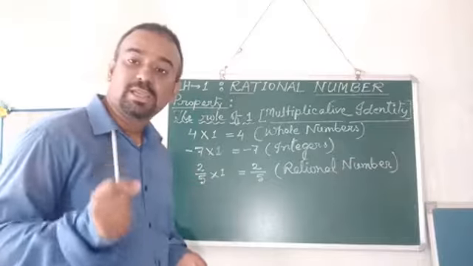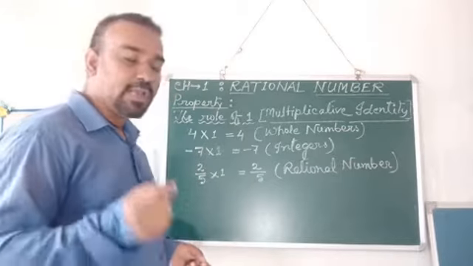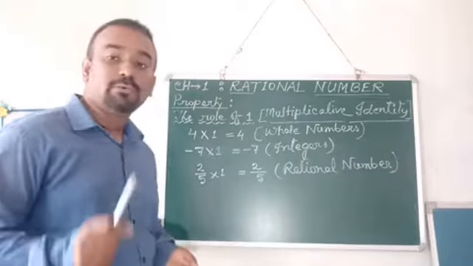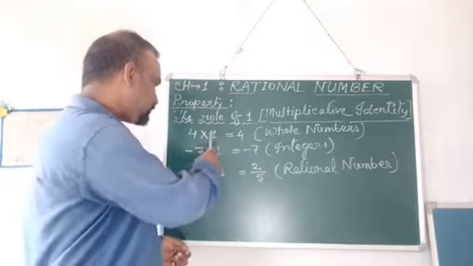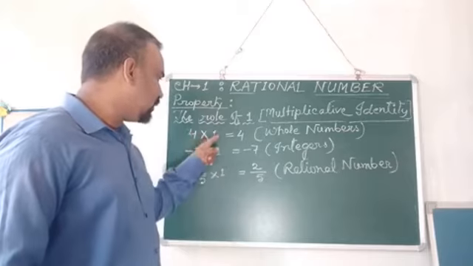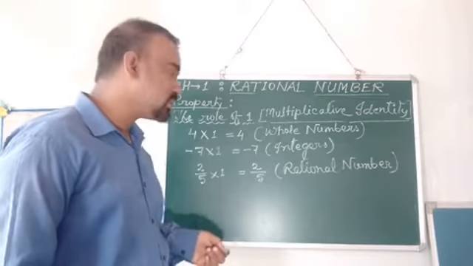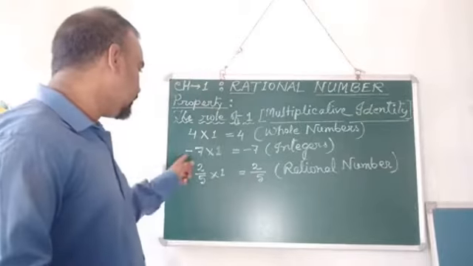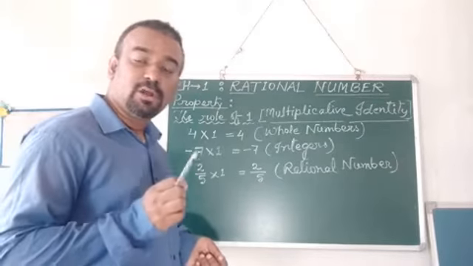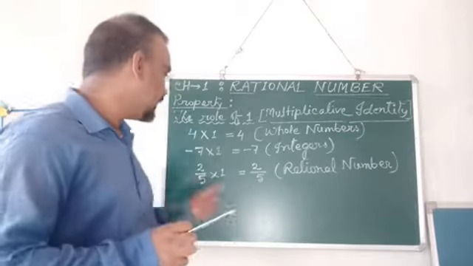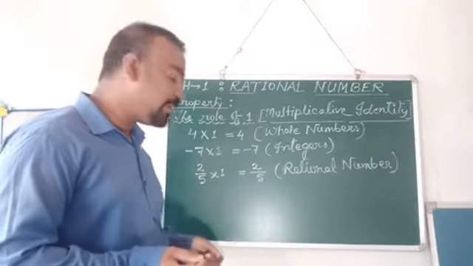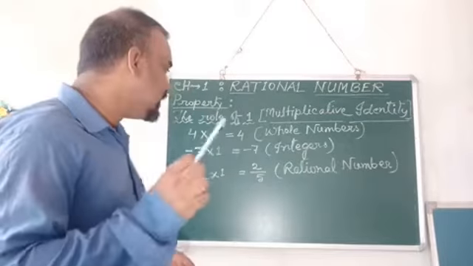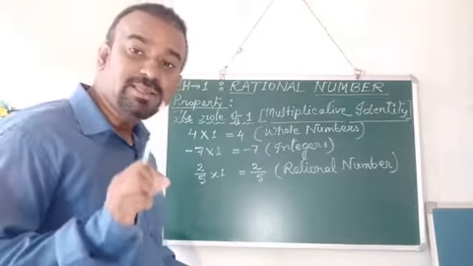First of all, we've taken an example of a whole number. The example that we took is 4. When I multiply 1 with 4, the result becomes 4. That means the result stays the same. When I took an example of an integer, -7, and multiplied 1 with -7, the result we got is -7.